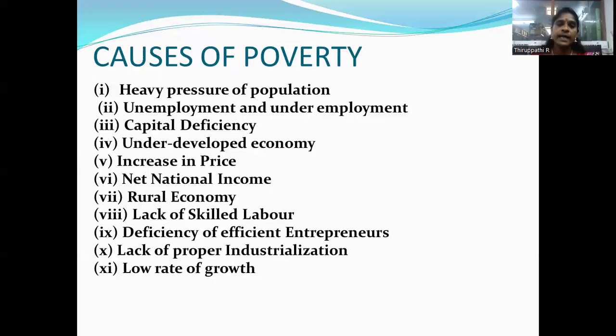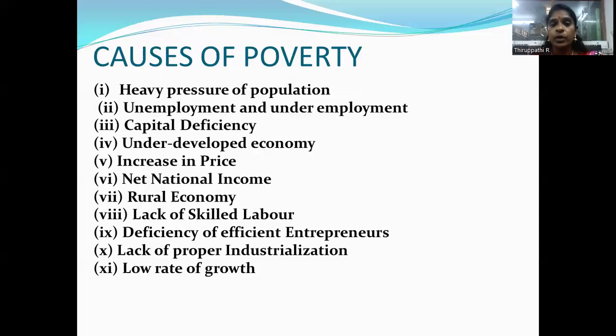The next is lack of proper industrialization. Industrially, India is a backward state, and only 3% of the population is engaged in the industrial sector. So industrial backwardness is a main cause of poverty.